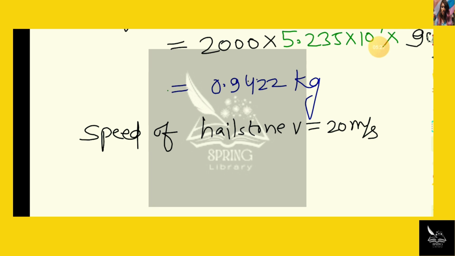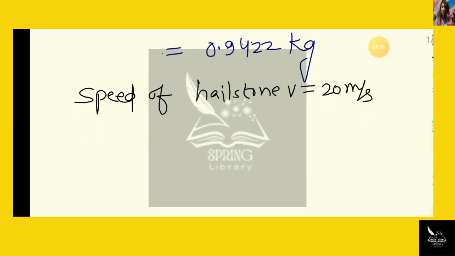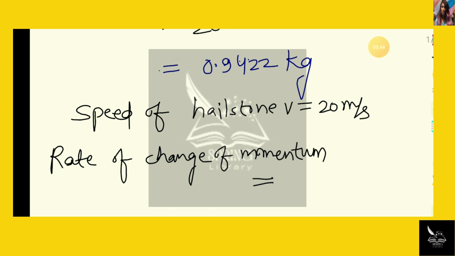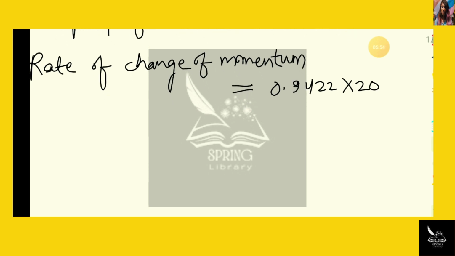So the rate of change of momentum will be written as total mass multiplied by velocity. That means 0.9422 multiplied by 20, and after solving I will get the value of the rate of change in momentum, that is 19 Newton.